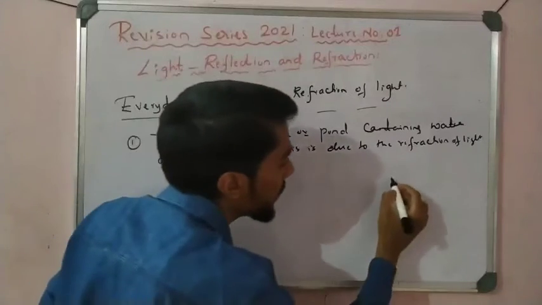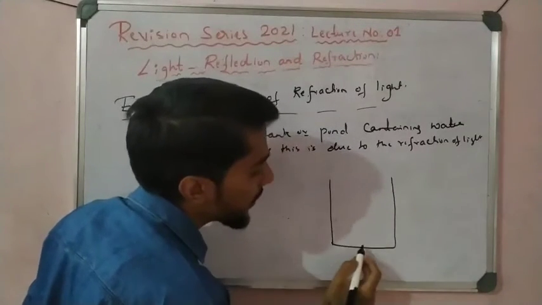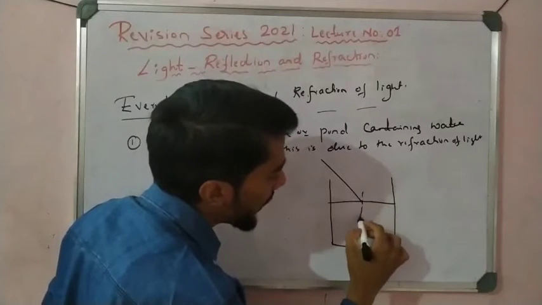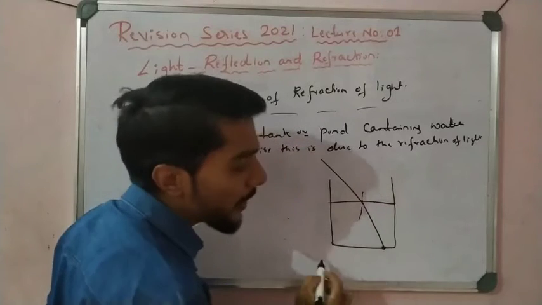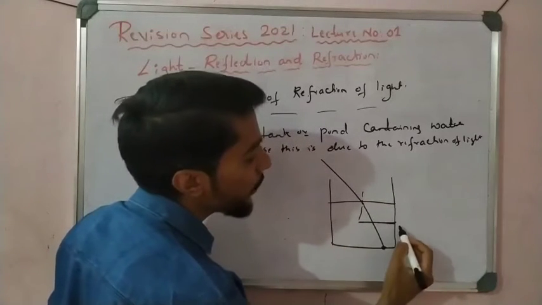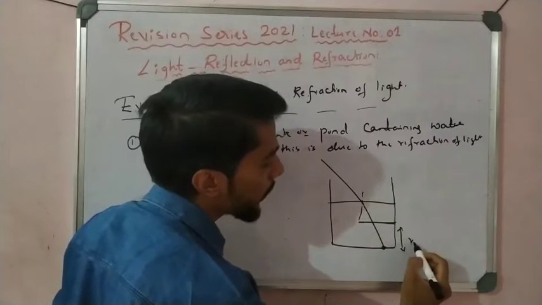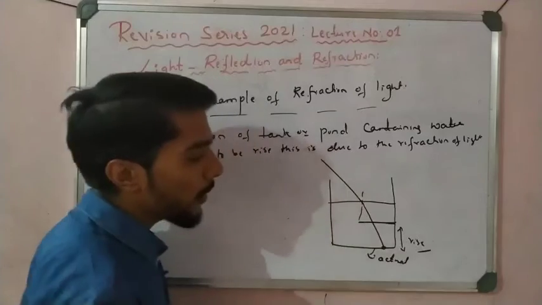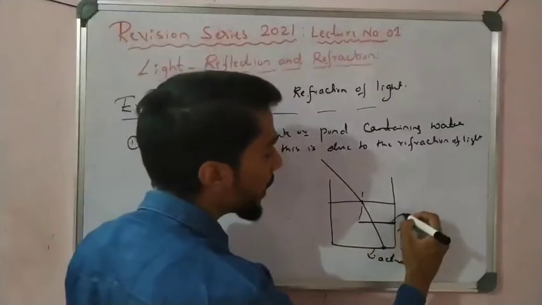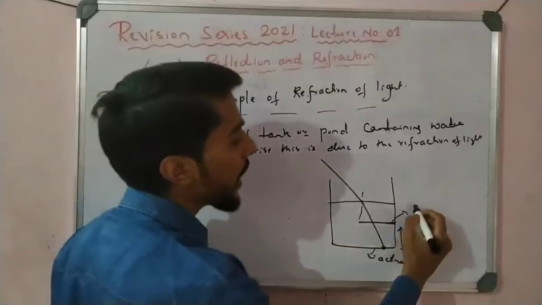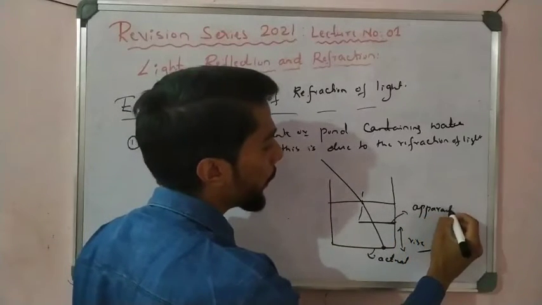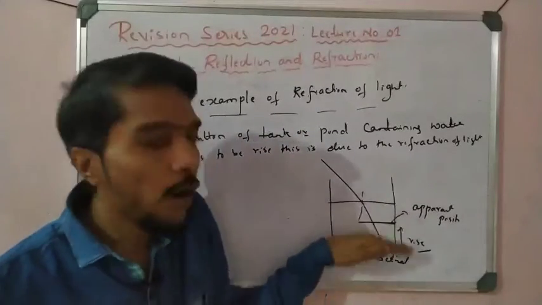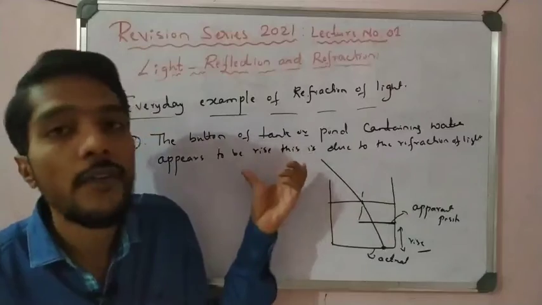For example, if this is a tank, okay, this is the bottom. When you observe it filled with water, what happens? Actually the bottom is here, but it appears to rise up here. This is the actual bottom, but due to the refraction of light, the bottom appears to be here. So it is called the apparent position. That displacement of the position of the bottom is because of the refraction of light.